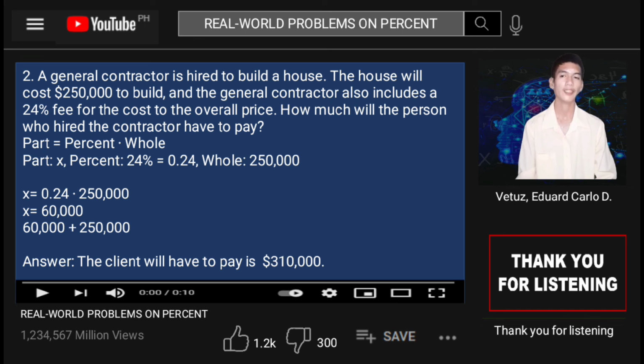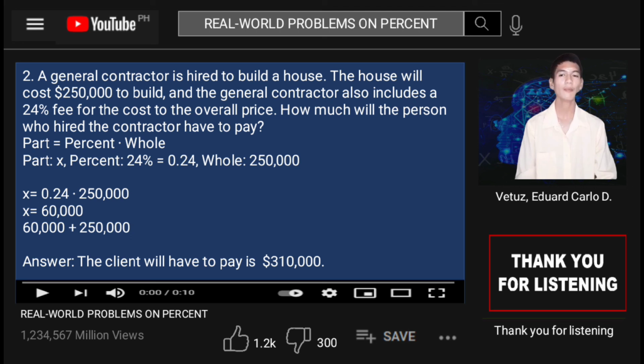The formula again is part is equal to percent multiplied by whole. So x, that is our part, is equal to 0.24, that's our percent, multiplied by the whole, that is 250,000. So x is equal to 60,000. So our fee is 60,000.